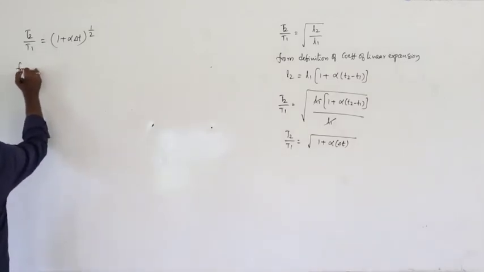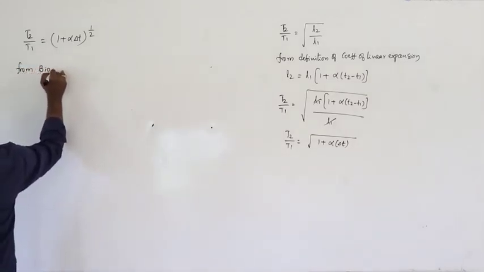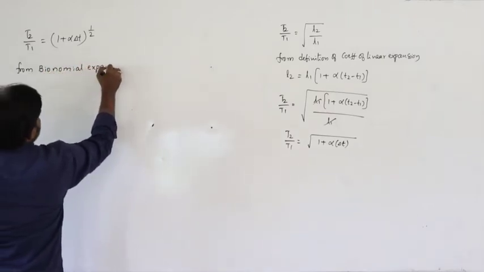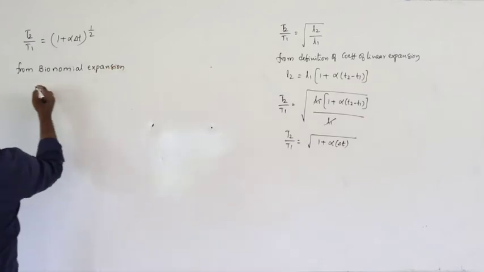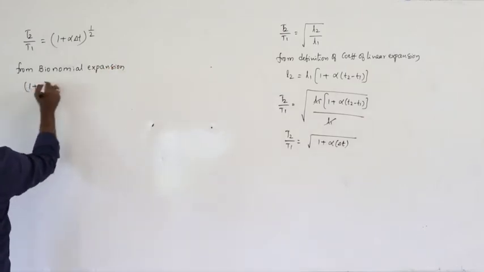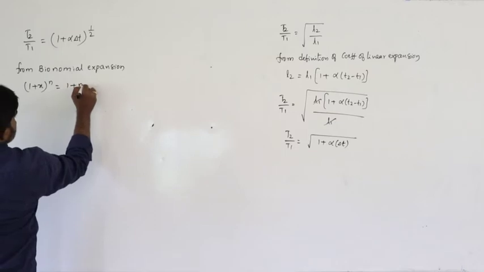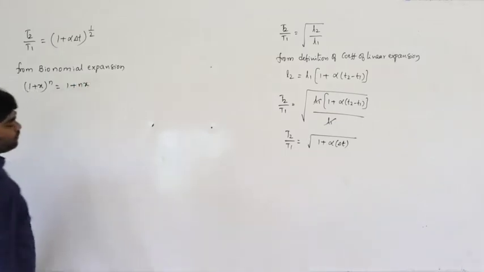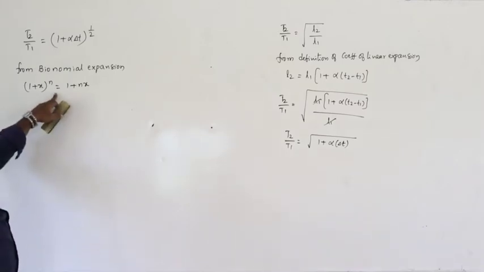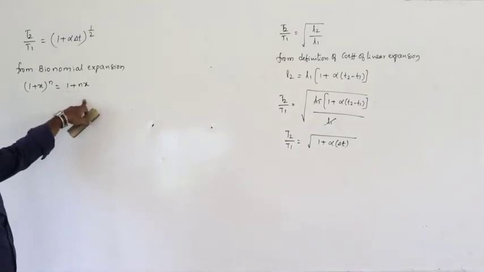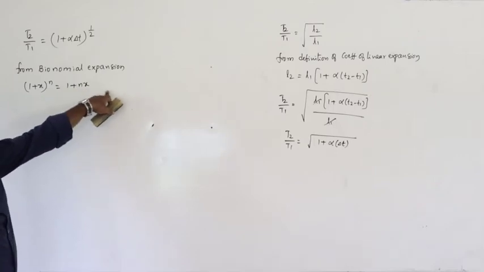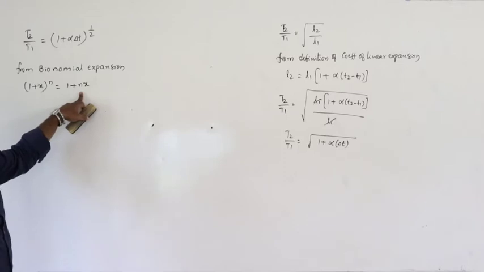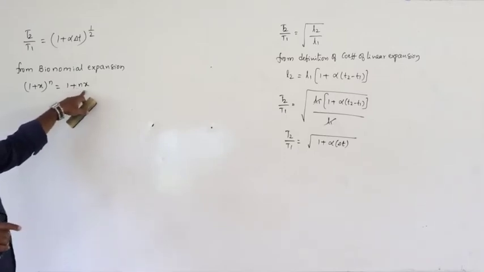And from binomial expansion, let us consider 1 plus x whole power n is equal to 1 plus nx. Only the first term we have to consider here. The actual formula is 1 plus x whole power n equals 1 plus nC1 x, and so on. So this is the binomial expansion. I am considering only the first term here, 1 plus nx.